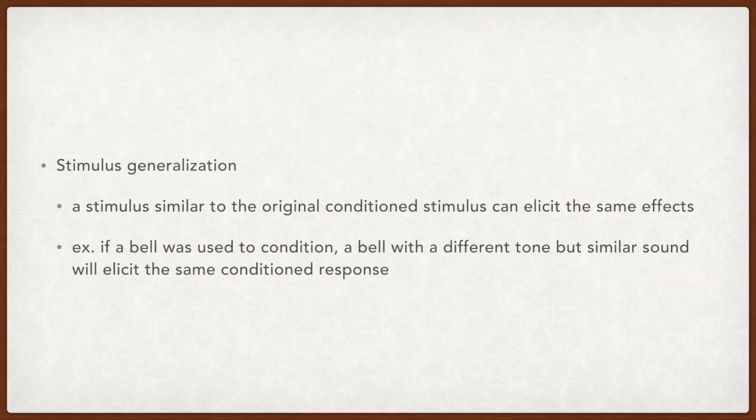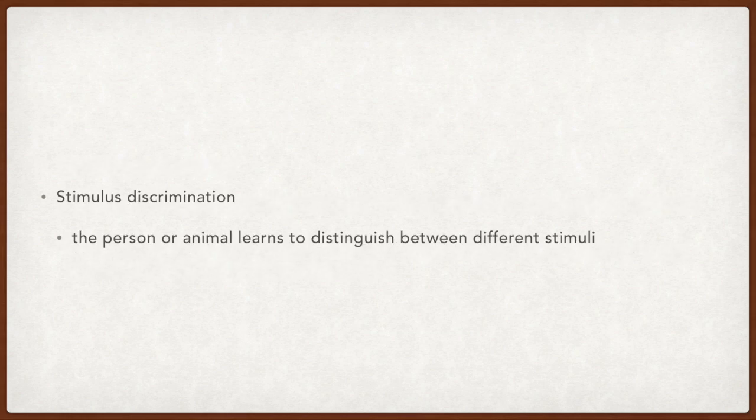So therefore, stimulus generalization is saying that a sound that is similar will elicit the same reaction. So if a bell with a different tone but a similar sound is used, it will generalize that and elicit the same reaction. On the contrary, we have stimulus discrimination, in which the person or animal, so this can be used on people or animals, learns to distinguish the difference between stimuli.